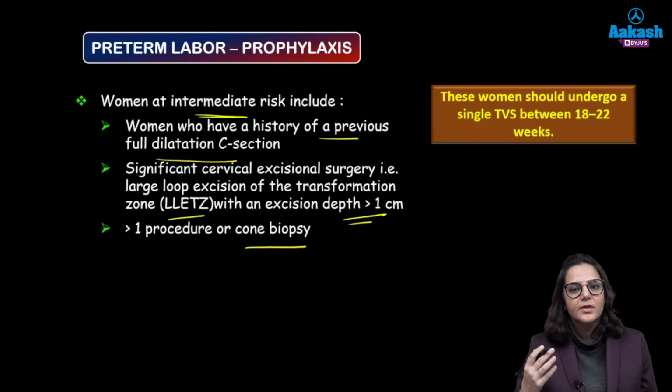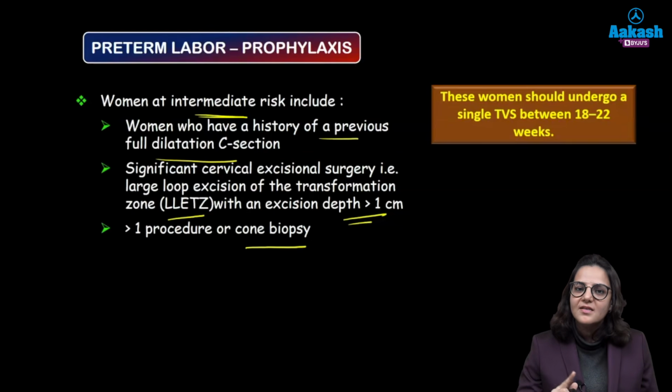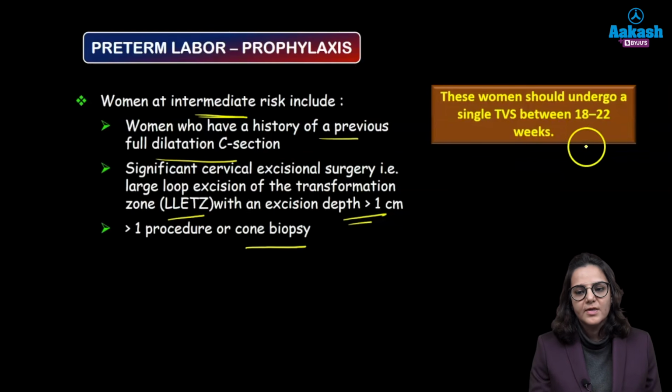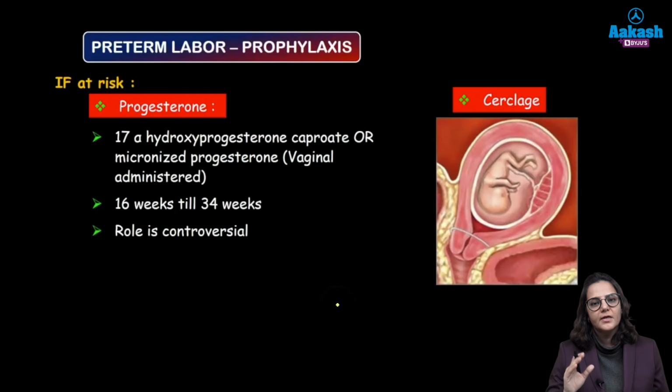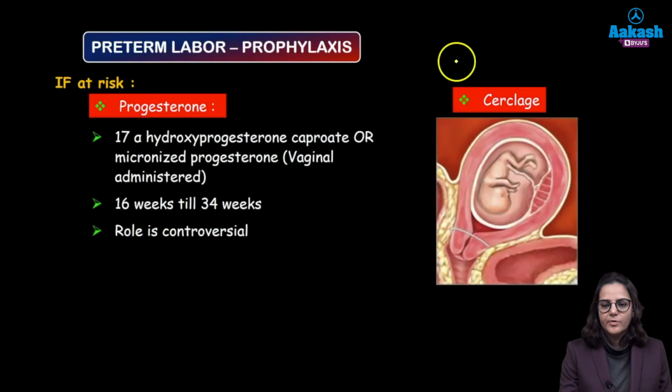So what are we going to do in these women? We will do a single scan between 18 to 22 weeks, and if on the single scan the cervical length comes out to be less than 2.5 cm, then we will go ahead with the cerclage. Alright, so in all the intermediate and high risk women at the time of TVS, if the cervical length comes out to be less than 2.5 cm, then we will perform cerclage. Just in case, if in these women the transvaginal scanning, the cervical length is more than 2.5 cm, then we can go ahead with progesterone.